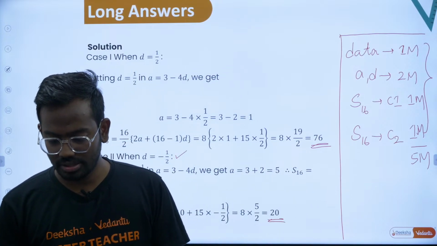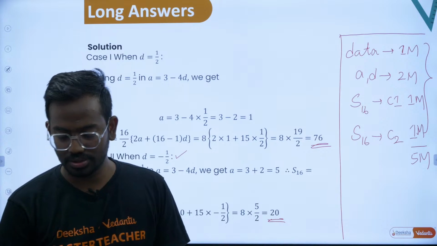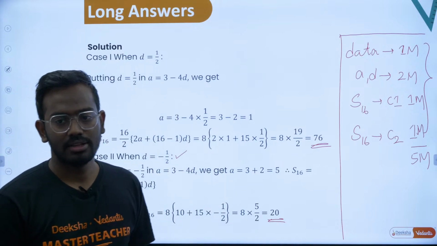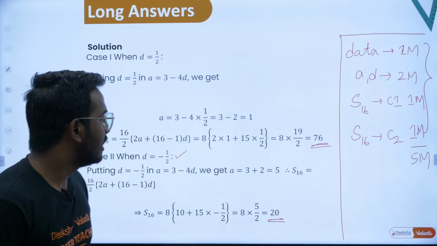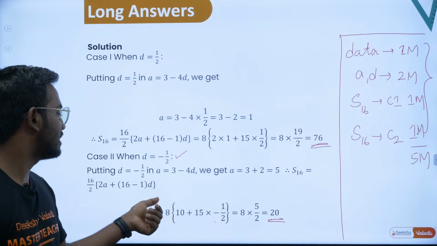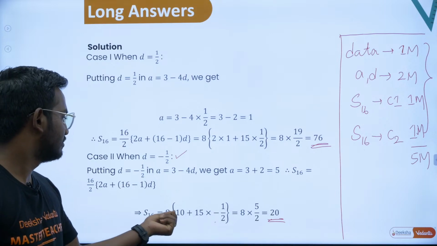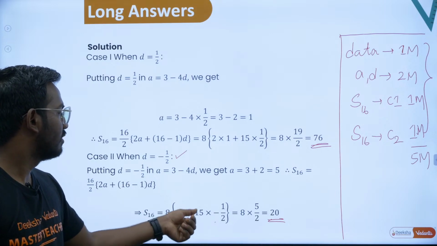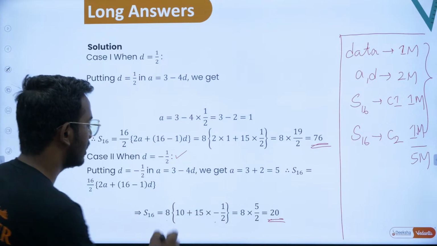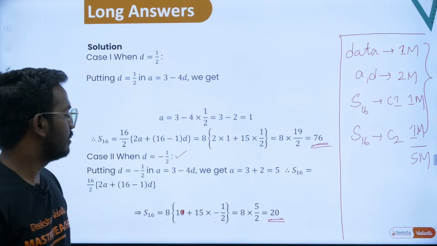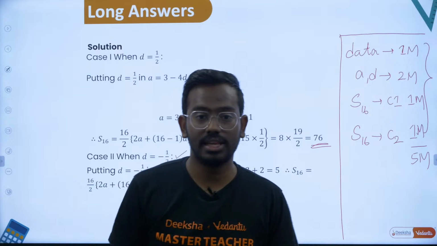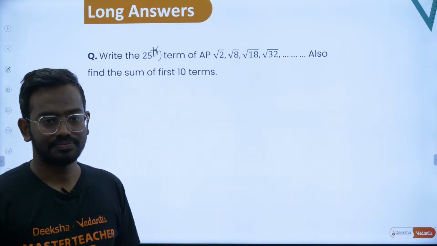Okay, I've got Dhanush have answered it right. Very good, Dhanush. It is 154 by 2, that is 76. Very good. So in the second case it is 20. If you substitute d is equal to minus half here, then you will end up with 8 times of 2 times of a plus 15 into minus 1 by 2, so it is not 10, it should be 1. So 1 plus 15 into minus half, that will give you 20. Hope this is clear. Let's take up the next question.